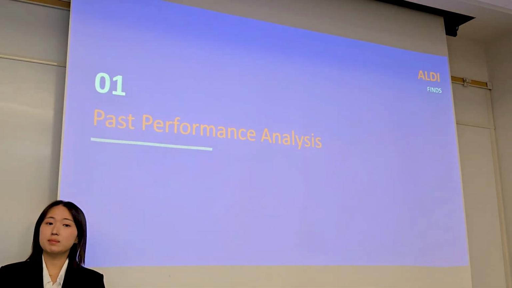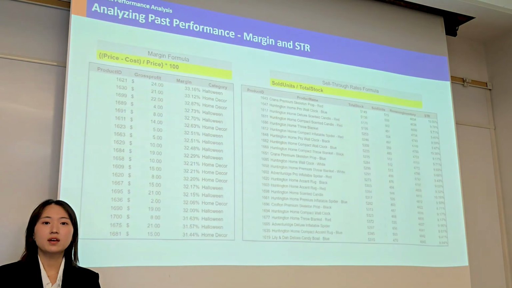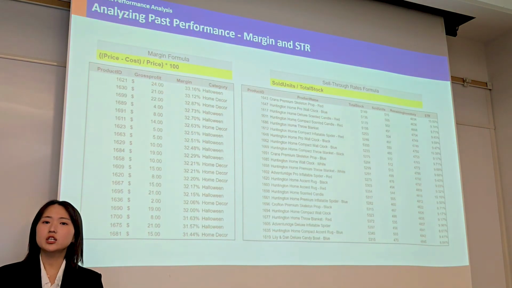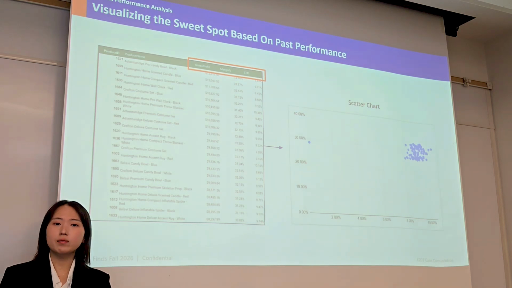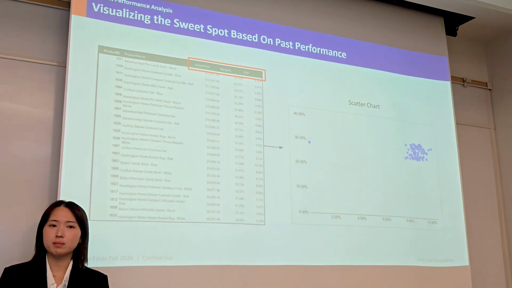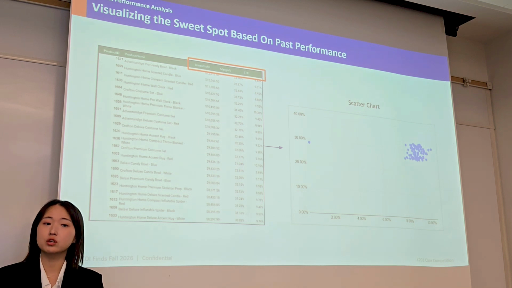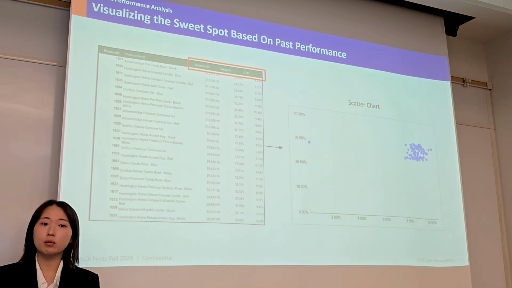So we extracted three key metrics: gross profit, margin, and sell-through rate. Initially, we attempted to visualize the sweet spot using a scatter chart. However, most products were densely clustered, making it difficult to identify meaningful differences. Therefore, we shifted our approach.